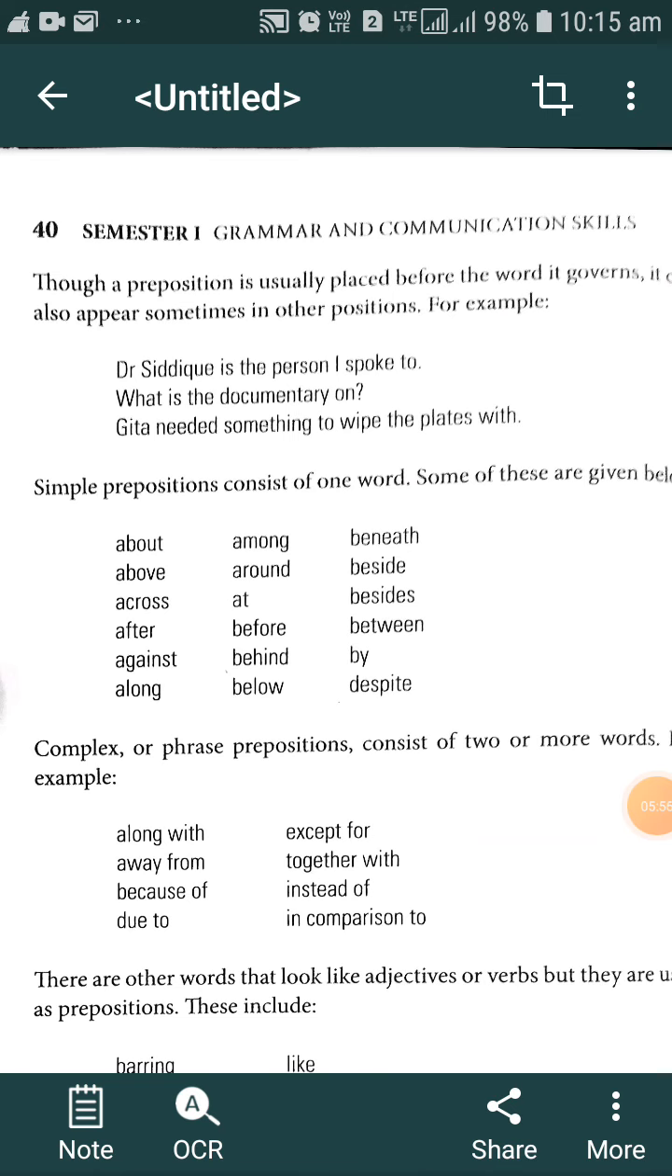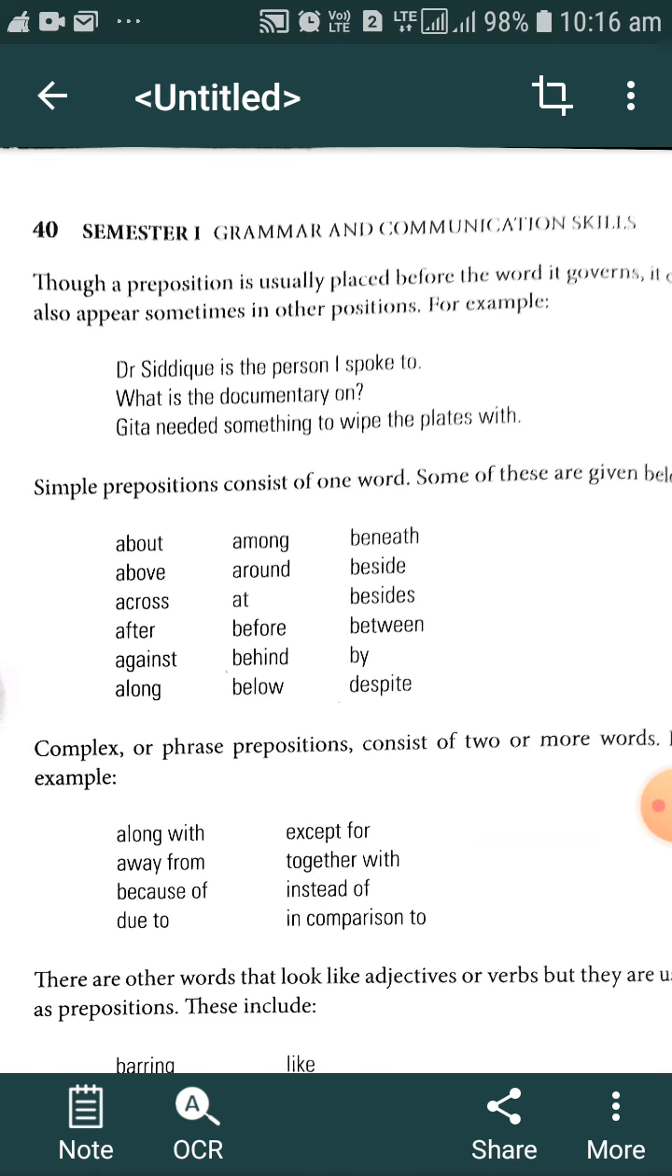Though a preposition is usually placed before the word it governs, it also appears sometimes in other positions. For example, in the previous examples we have seen that prepositions generally come before the object of the preposition, but sometimes the preposition can take another position also. Let's see. Dr. Siddiqui is the person I spoke to. So here the to is a preposition that comes at the last of the sentence.